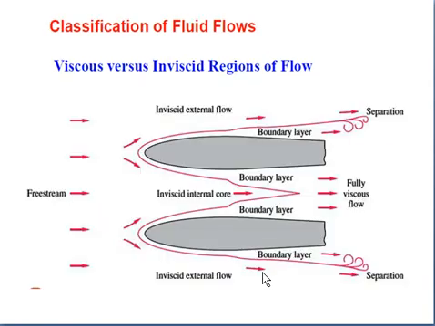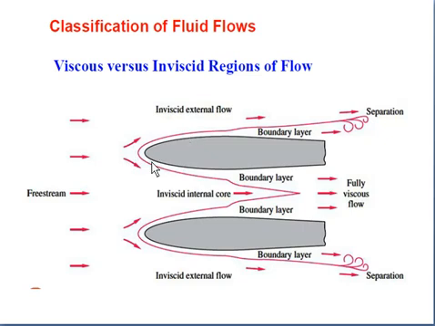You see the figure carefully. This is the streamline flow. Due to a body present in the fluid, the fluid is moving in this direction.